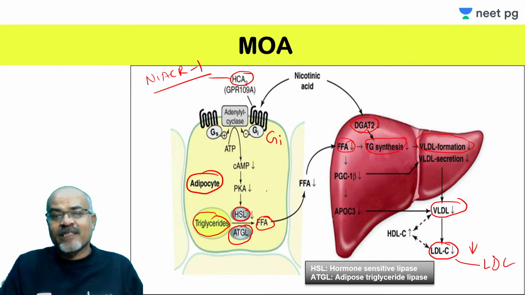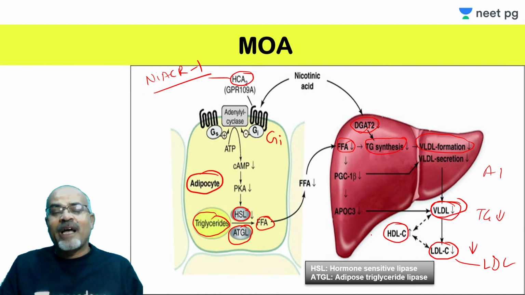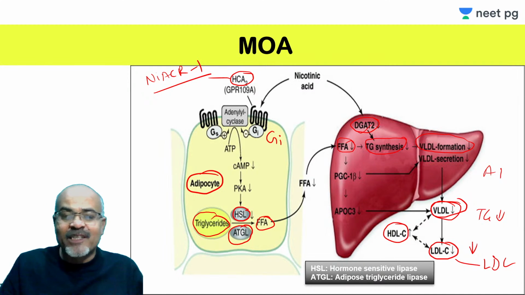And the triglyceride decreasing effect I have already told you. Because VLDL is reduced, everything is reduced, because they all carry triglyceride in the serum. So serum triglyceride level goes down, and ApoA1 level is increased. So because of this, HDL-C level is increased. So it has an effect on almost everything.